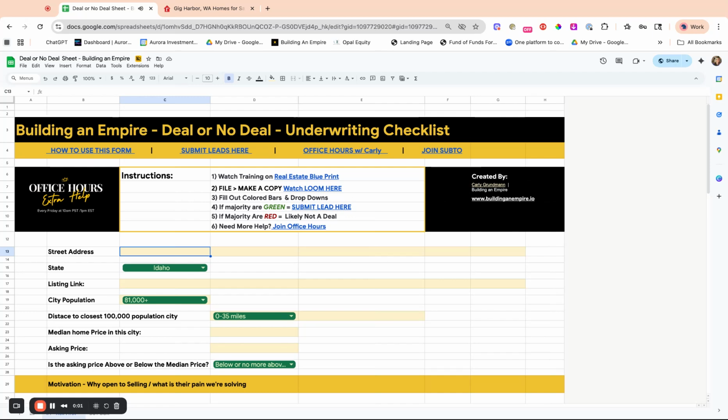Hi guys, I created this underwriting sheet for newbies that kind of want to find out if there is a deal or not a deal. This is geared towards on market listings, but you can also do it for direct to seller too.